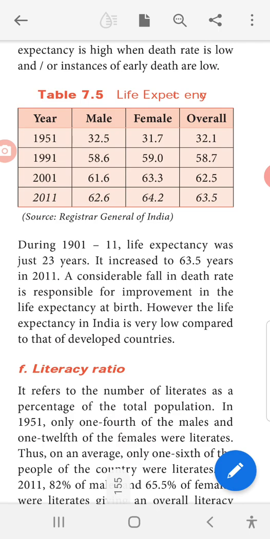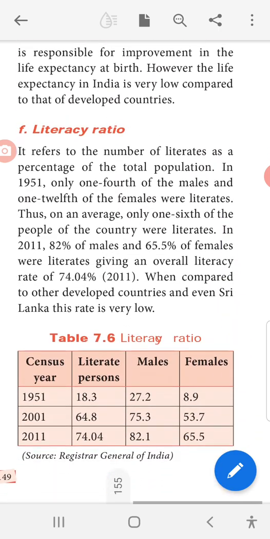Okay, in 2011 it was 63.5 years. Okay. However, the life expectancy in India is very low compared to that of developed countries. Compared to developed countries, in India the birth rate is very low.